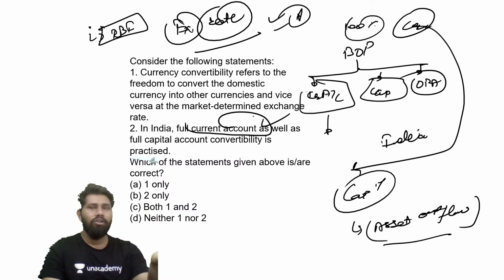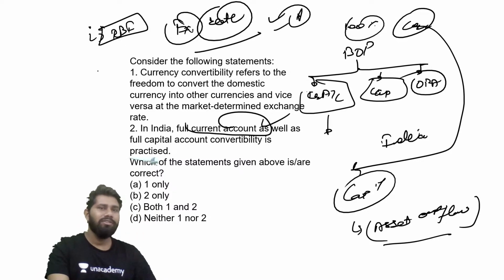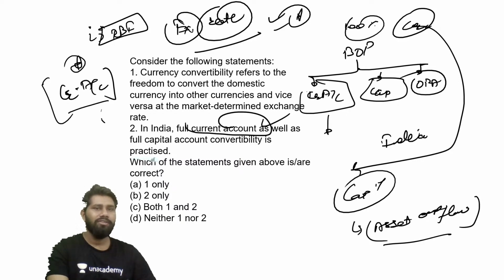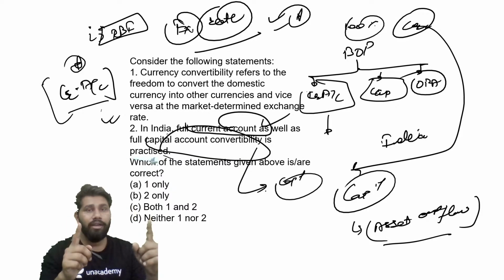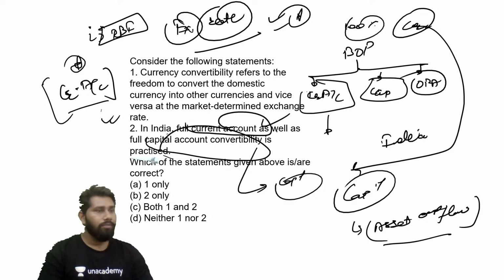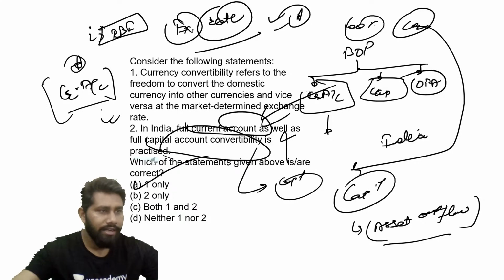It means the Indian rupee or foreign currency can easily be 100% convertible on the transactions which are related to the current account itself, right? So very important statement, guys, mark a star on this one. And in case of the capital account, partial convertibility has been provided, not full convertibility, right? All of the students are able to understand it? So the second statement is wrong, the first is right, E becomes the correct answer, right? Getting my point, let's move ahead to the next question.